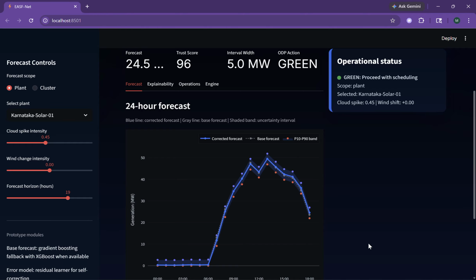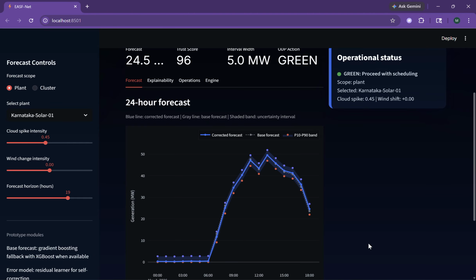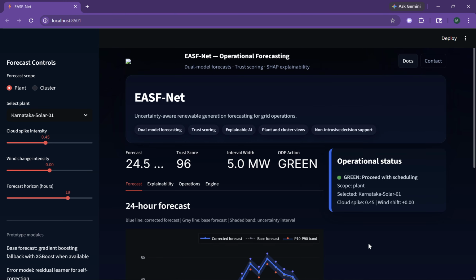The blue line is the corrected forecast. The gray line is the base forecast, and the shaded band shows the uncertainty range. At the top, we can also see the corrected forecast value, the trust score, the interval width, and the recommended operational action.